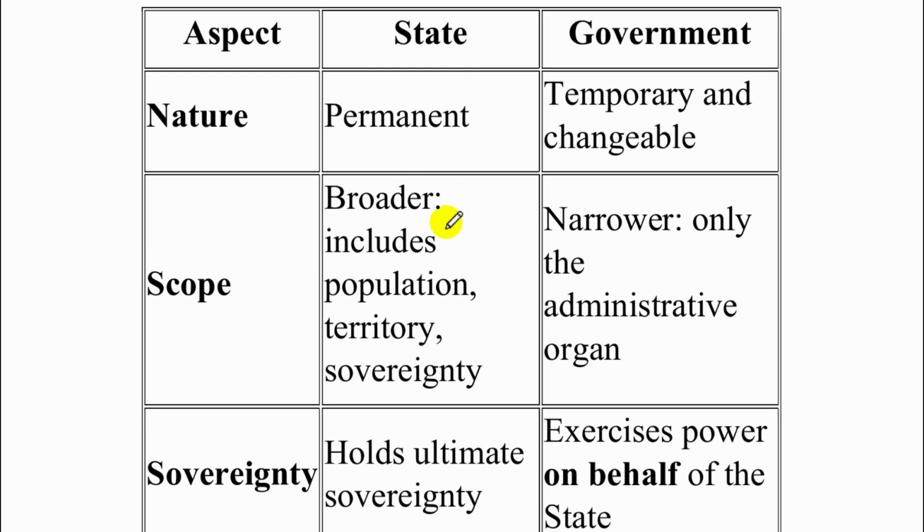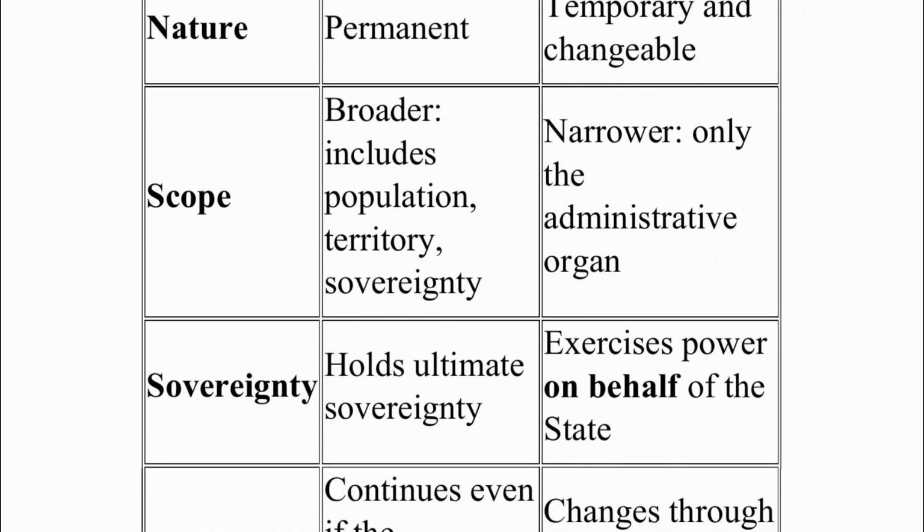Sovereignty. State is a sovereign entity. It holds ultimate sovereignty, whereas government exercises power. Government is never a sovereign, but it exercises power on behalf of the state. So we do sometimes say that we have a sovereign government, and sometimes we interchange the word state and government, but they are separate and independent, although interdependent, rather than dependent on each other.